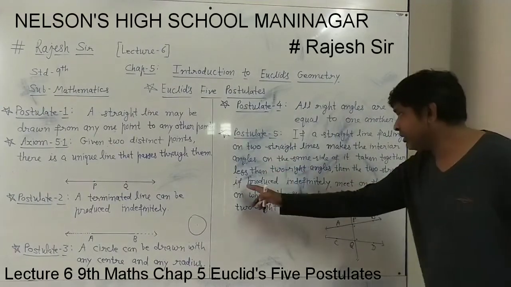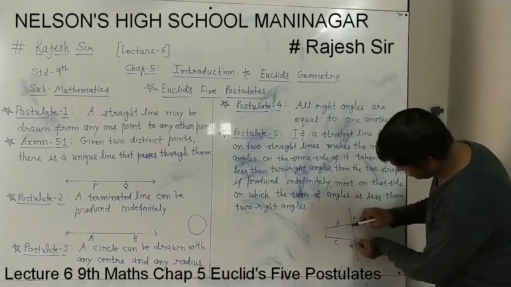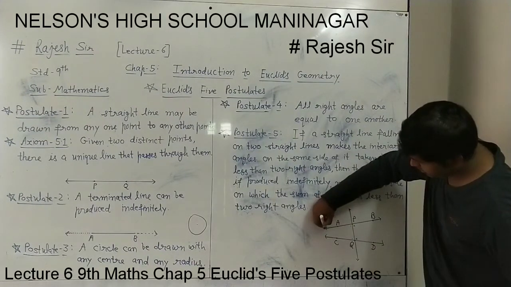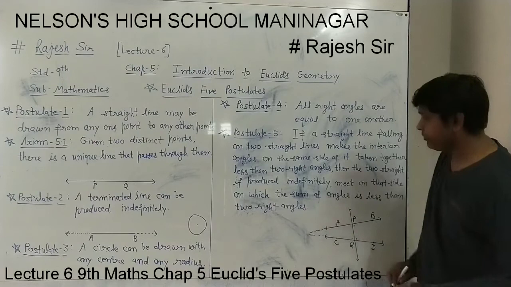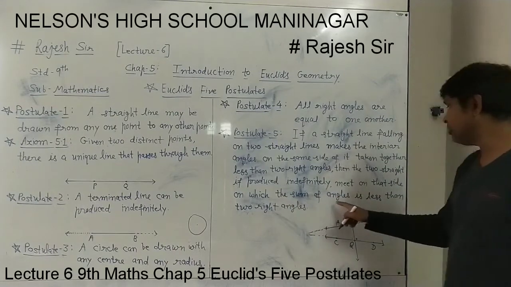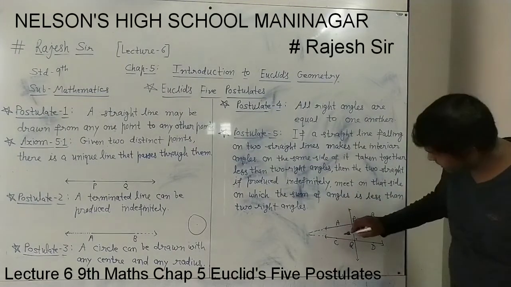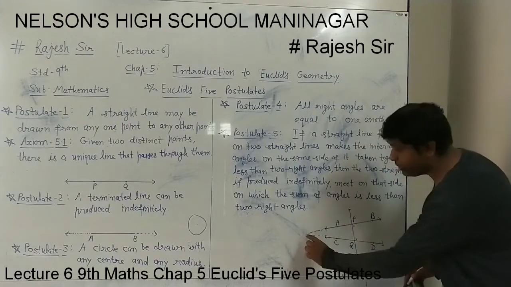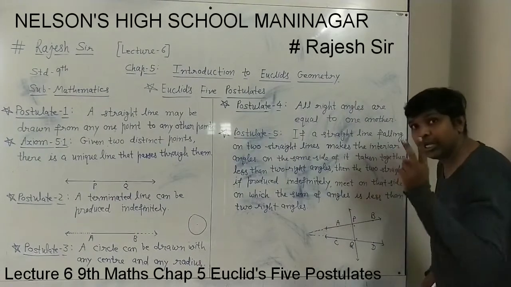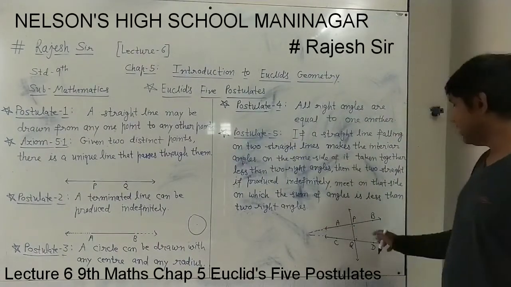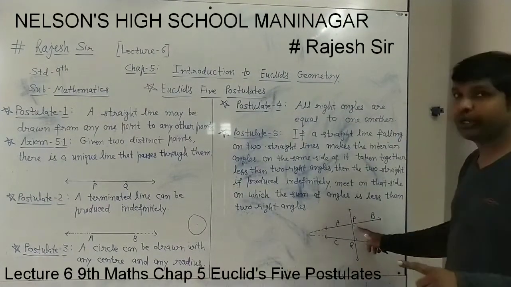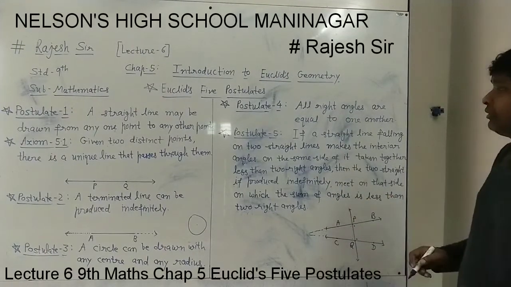Then the two straight lines, if produced, meaning extended, meet on that side on which the sum of angles is less than two right angles. Which side will they meet? This side they will meet, the side where the interior angles are less than two right angles. On this other side they will not meet, because here the angles are more than two right angles. So this is postulate 5.